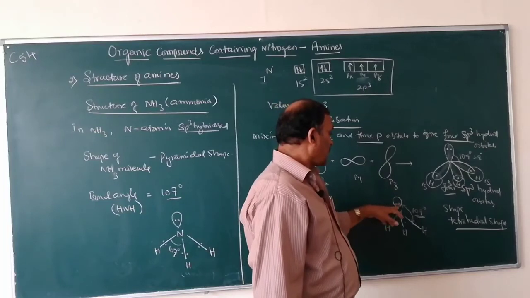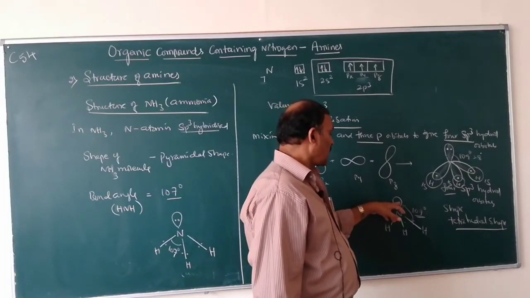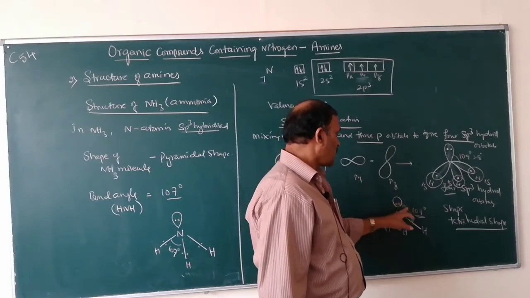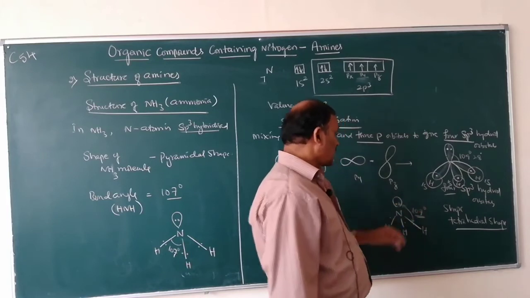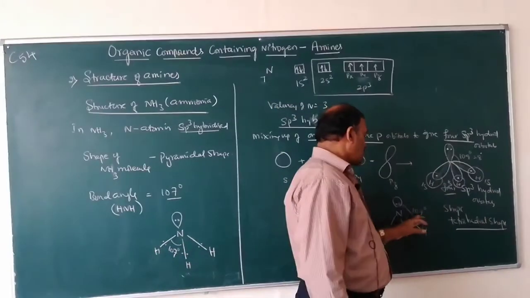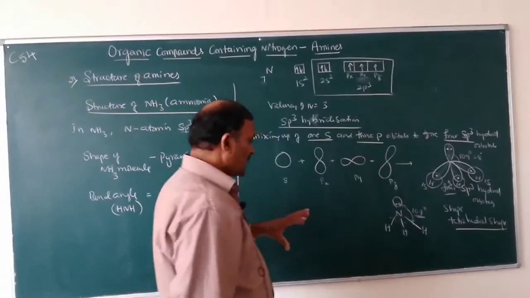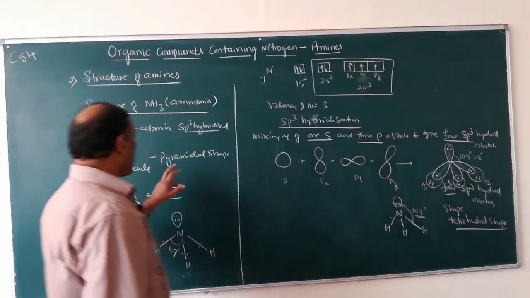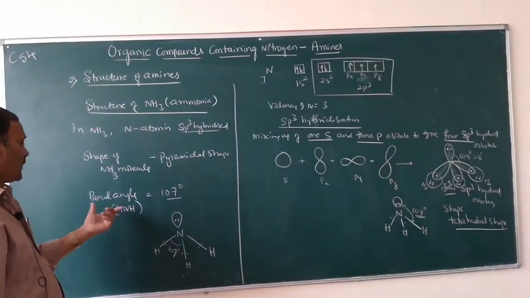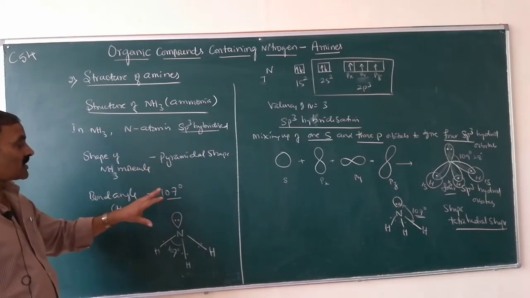Because of the repulsion between these two non-bonding electrons and bonding electrons, the bond angle decreases from 109 degrees to 107 degrees, and the shape of the molecule is distorted from tetrahedral shape to pyramidal shape.